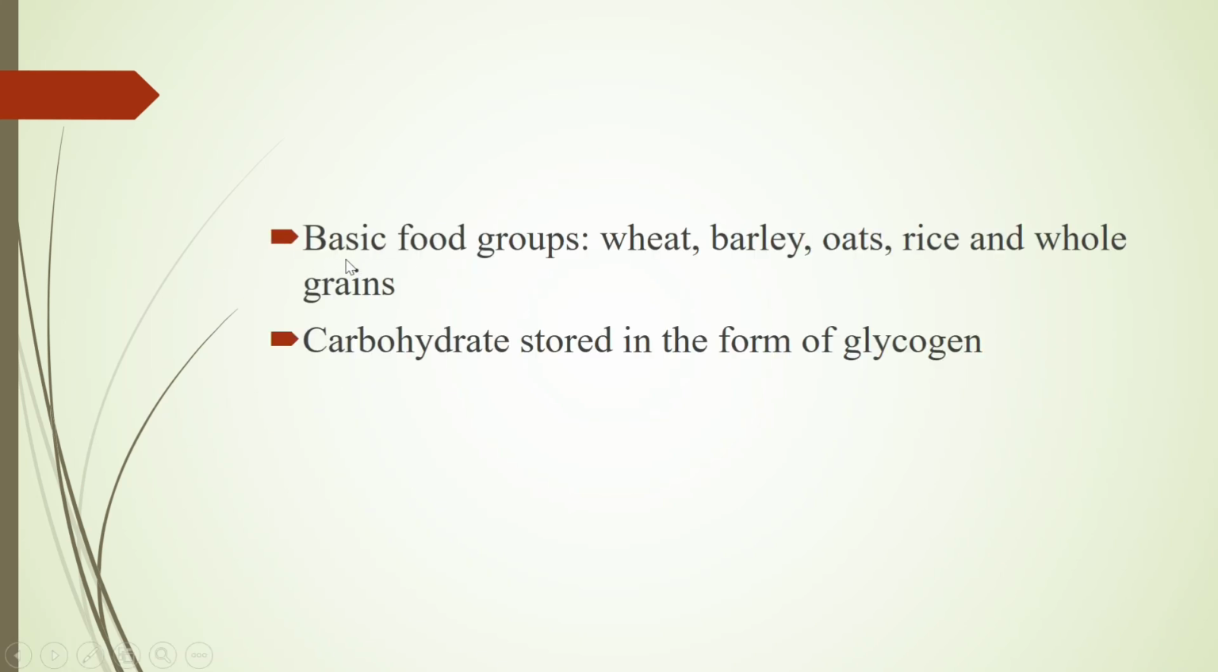Next we can see the basic food groups. So basic food groups include wheat, barley, oats, rice and whole grains, which are also called cereals. These are called basic food groups because these foods form the main bulk of our diet. Another important point is that carbohydrate is stored in the form of glycogen. Carbohydrate is stored in the form of glycogen.